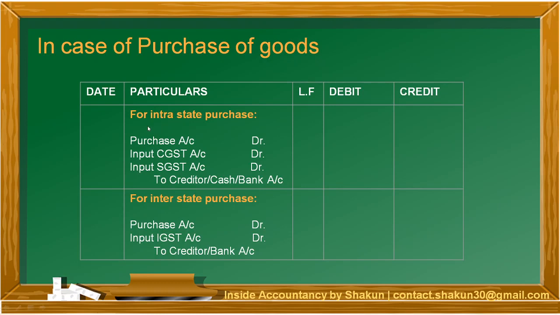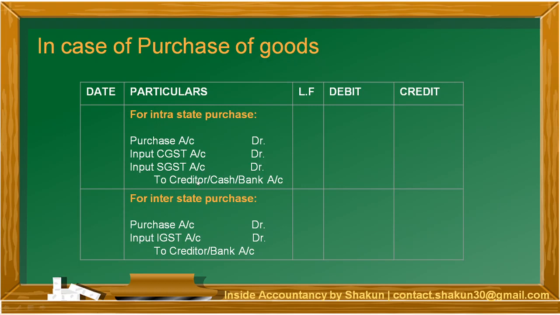Now, at the time of purchases, since we pay CGST and SGST, that is referred to as input. So the purchase account is always debited. Being a nominal account, it is debited. Input CGST and input SGST, both are the GST that has been paid. It is an asset, therefore they are also debited.